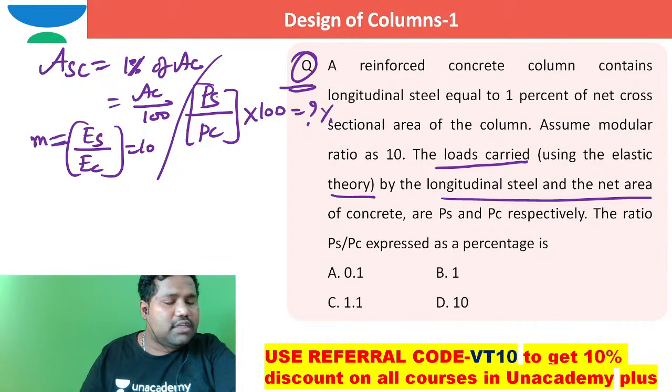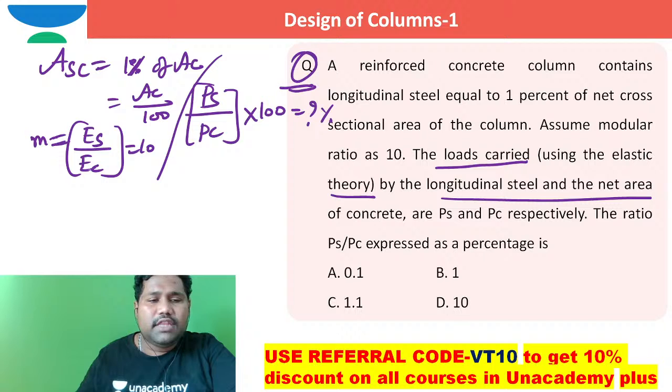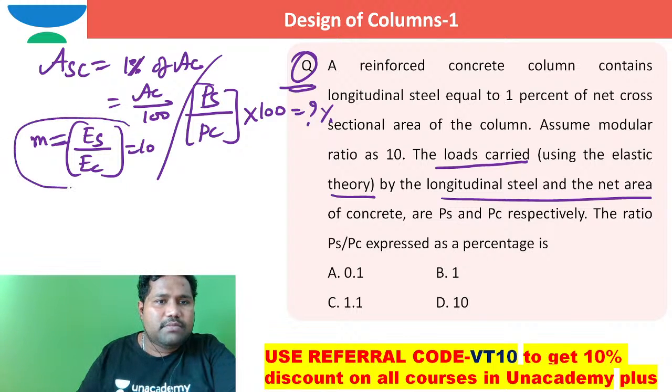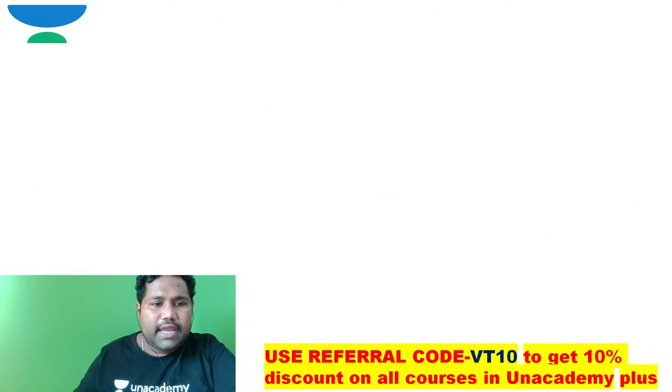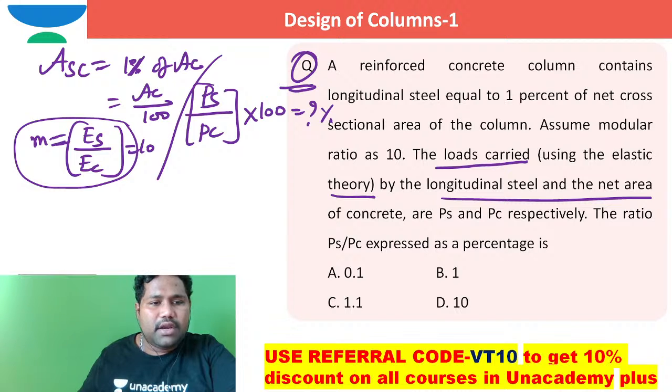So how can you write this, PC and PS by PC and all this stuff? I just want to convey one thing here. The load carrying capacity can be written. How can I write this load carrying capacity in terms of this modular ratio? I can write basically from strain compatibility of steel rods and concrete.